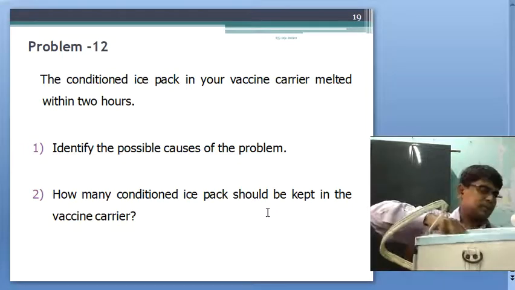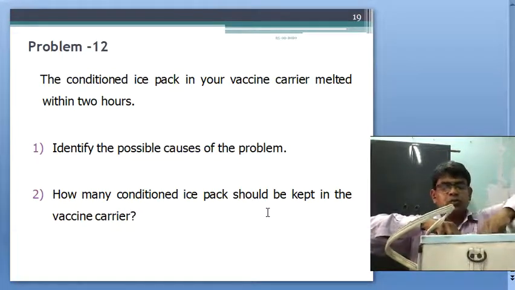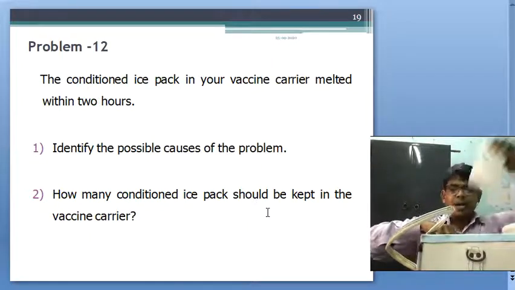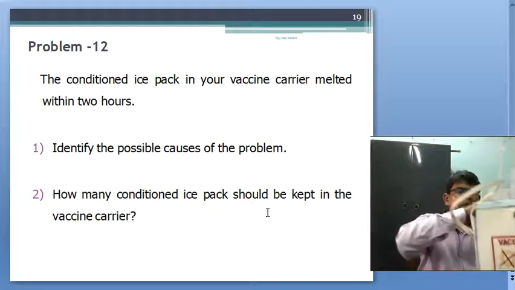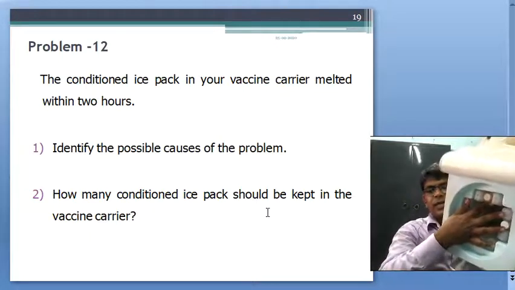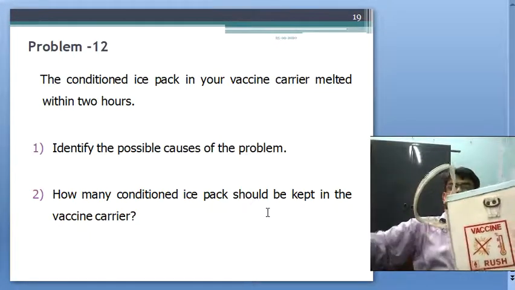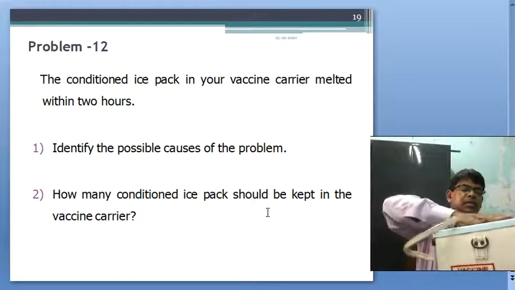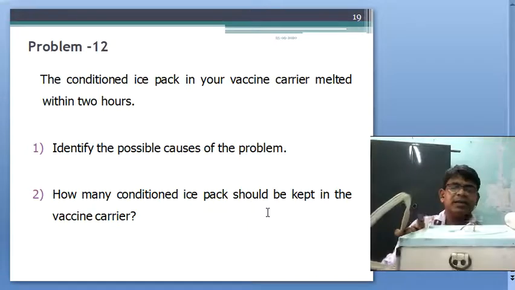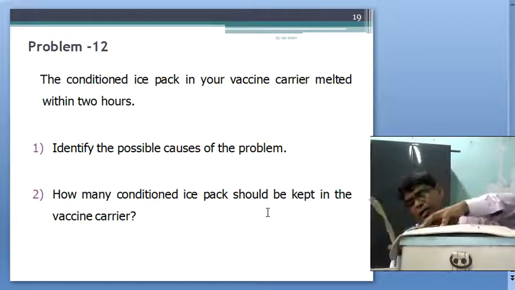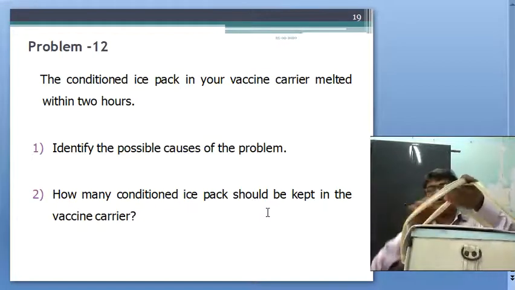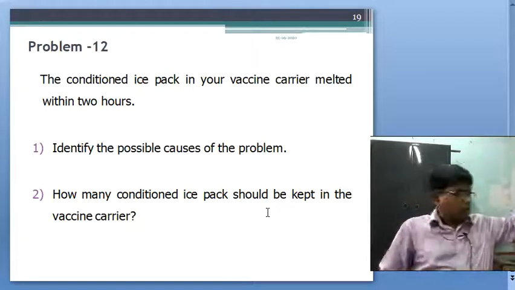I place the ice packs, 2, 3, and they should be vertical, not horizontal. Like this, and then the lid is properly tightened, and here is the extra jacket, and you may carry the vaccine. Okay.